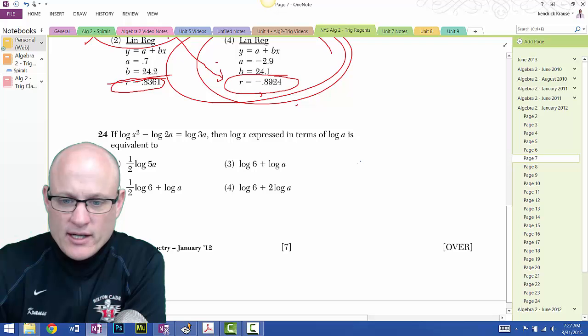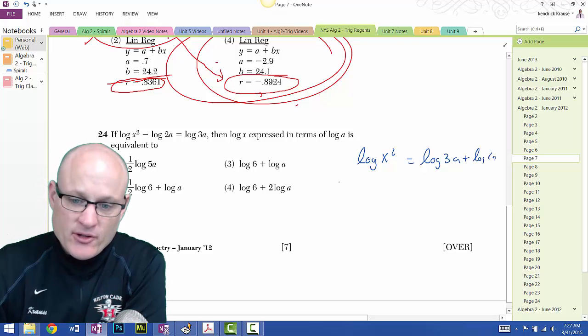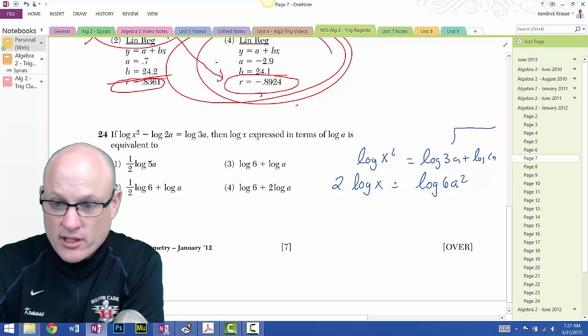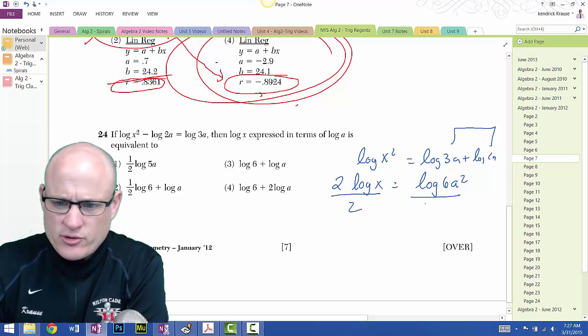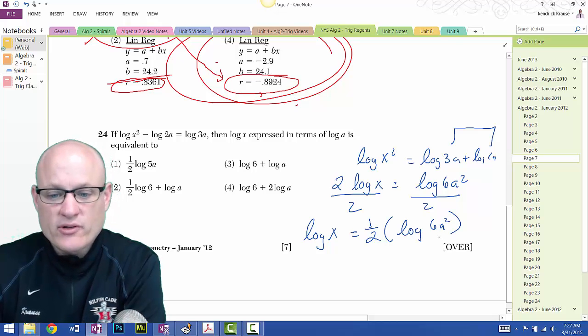So let's try this again. We got to the point where log x squared is equal to the log of 3a plus the log of 2a. And so this is really 2 log x equals log 6a squared, because when you have addition, they go back to multiplication. And then if I divide by 2 and divide by 2, I get log of x is equal to 1/2 times the log of 6a squared, which of course is not one of the answers.